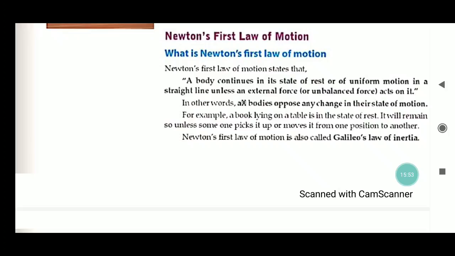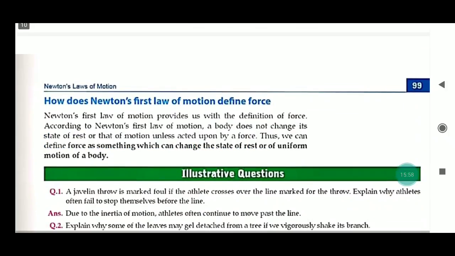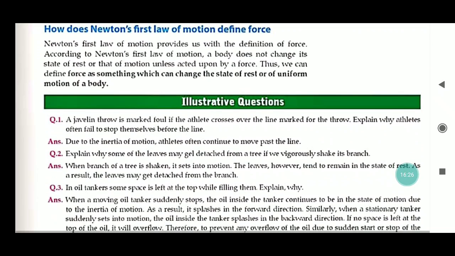Now, Newton's first law of motion is also called Galileo's law of inertia. How does Newton's first law of motion define force? Newton's first law of motion provides us with the definition of force. According to it, a body does not change its state of rest or state of motion unless acted upon by a force, which we have discussed earlier. Thus, we can define force as something which can change the state of rest or uniform motion of a body.